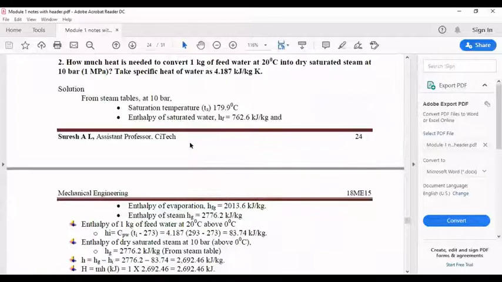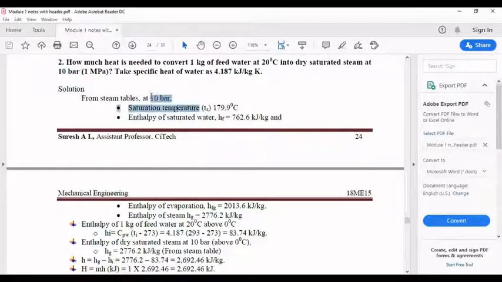So what you need to do is refer to the steam table. From the steam table, since they have given the pressure here, you should refer to the pressure based table. Okay, there are two tables in the steam table. One is based on the pressure, one is based on the temperature. If they have given the pressure, you refer to the pressure based table. If they have given the temperature, you refer to the temperature based table. So in this case, they have given 10 bar, that is pressure.